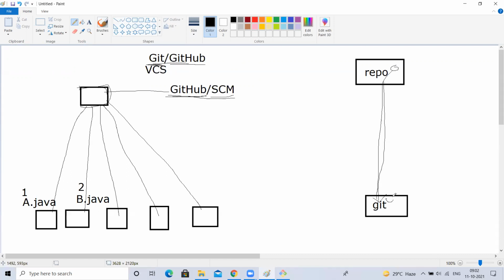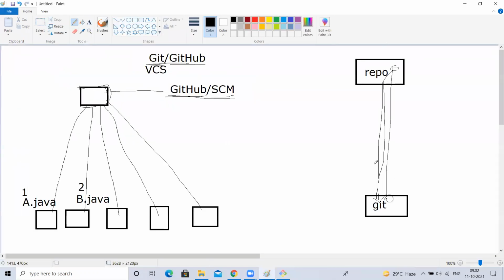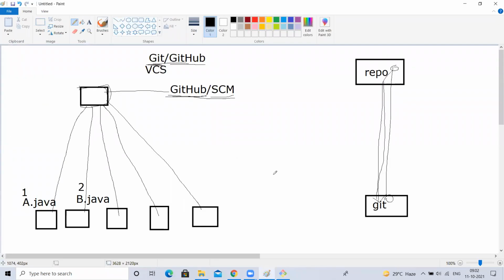Now I want to create one file and push it. In the reverse, I want to push into that remote repository. So there is a sync right here. My repository is there, and whatever is there, I got it here. Now there is a link. Last time I got from here to here. Now I want to push from here to here, from my local to the remote. To understand that, it is not so simple.